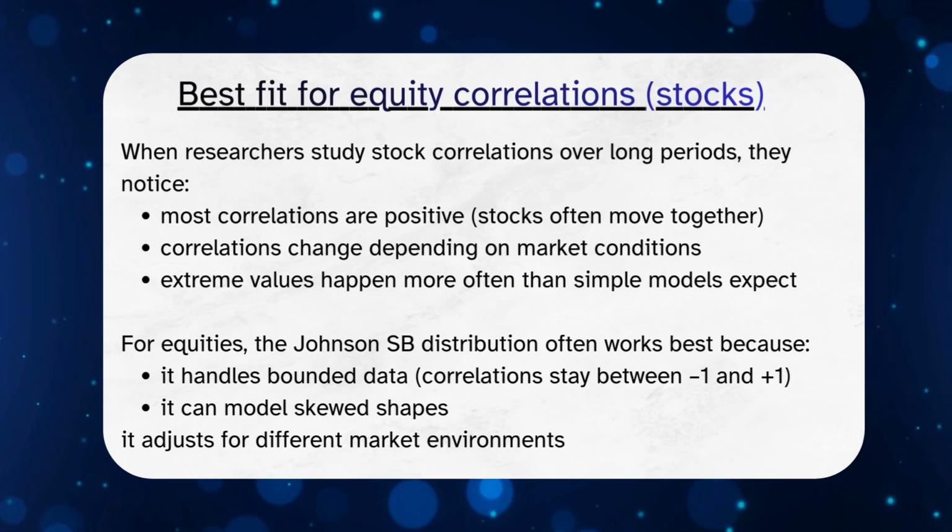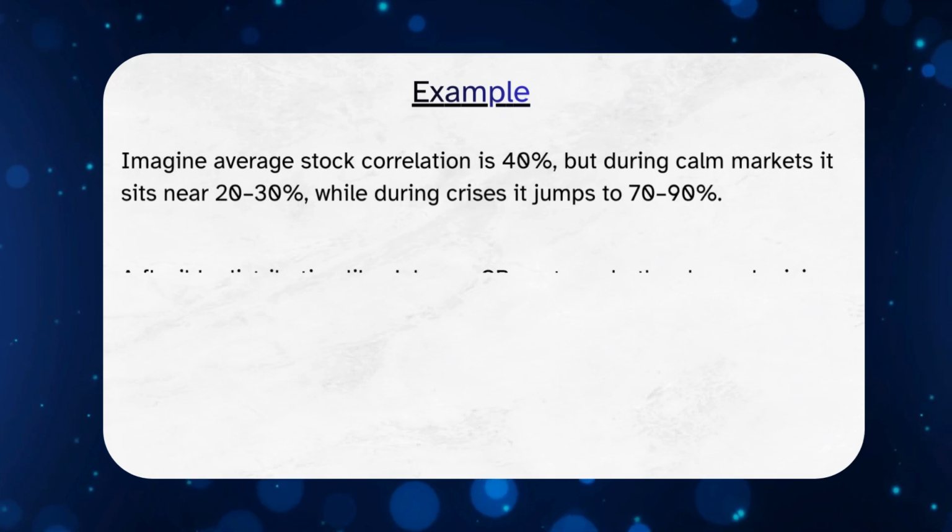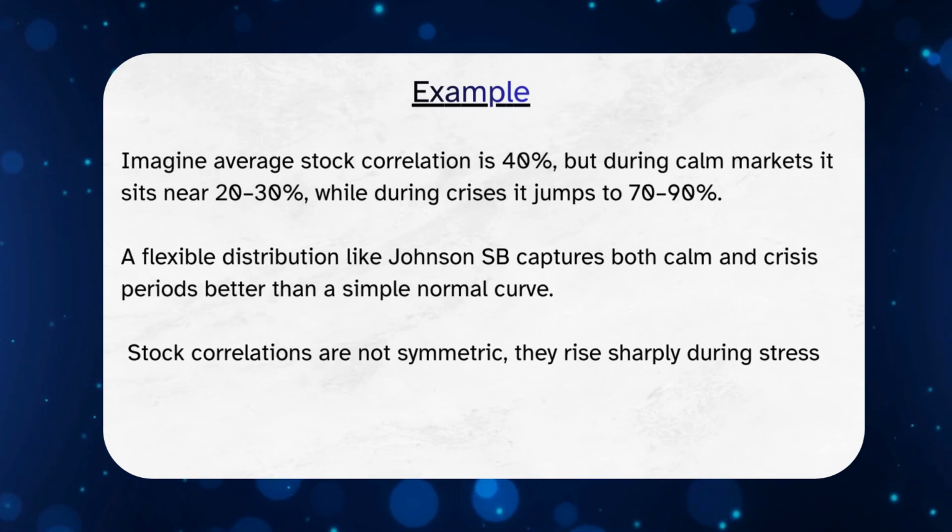Because of this flexible and uneven behavior, a distribution that can handle different shapes and boundaries works best. That is why equity correlations are often modeled using a more adaptable distribution, which captures both normal market conditions and sudden spikes during stressful periods.